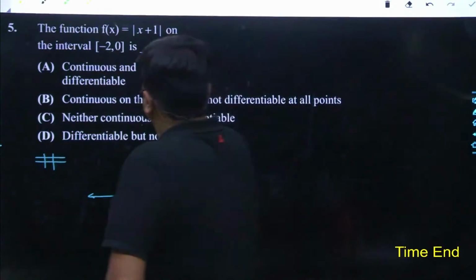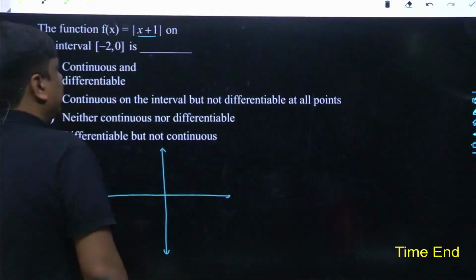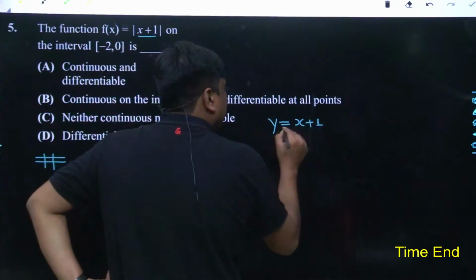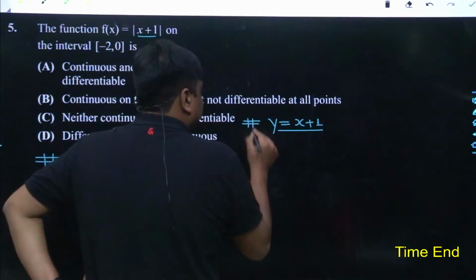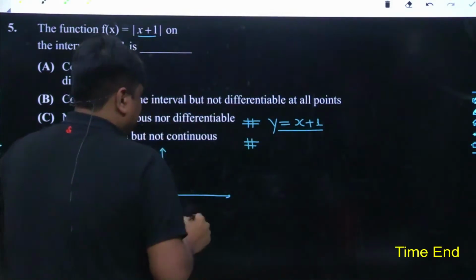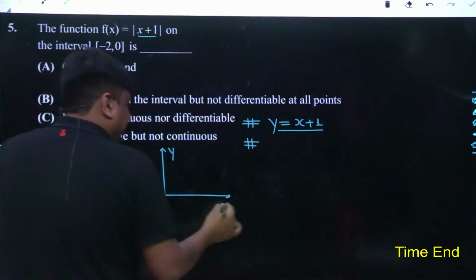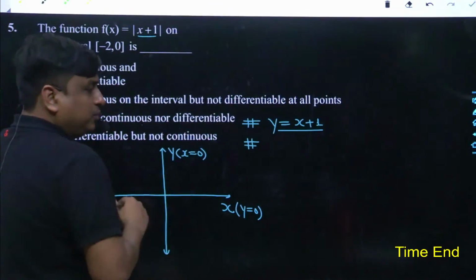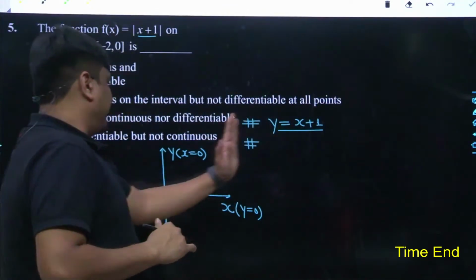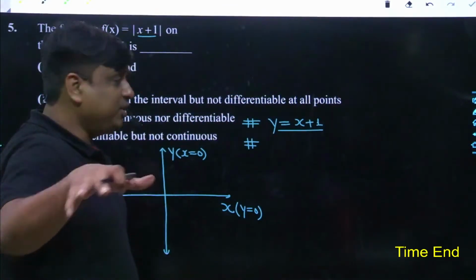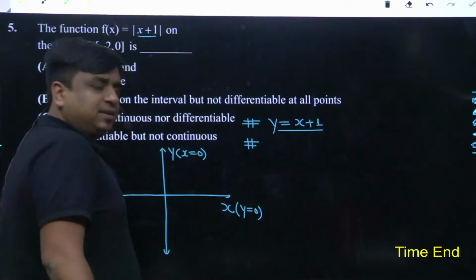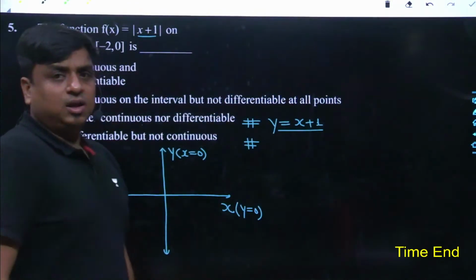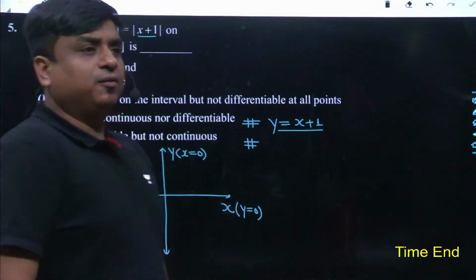Let me focus on x plus 1. How does x plus 1 look? Let me focus on y equals x plus 1. I would try to get the intersection of this straight line with the x-axis and y-axis. This is the x-axis and here comes the y-axis. At the x-axis, the value of y is 0, and similarly at the y-axis, the value of x is 0. Until you move towards the right or left, the value of x would not be increasing or decreasing. So over the y-axis, the value of x is 0, and the same goes for the x-axis, because you have neither gone up nor down. So the value of y is simply 0.